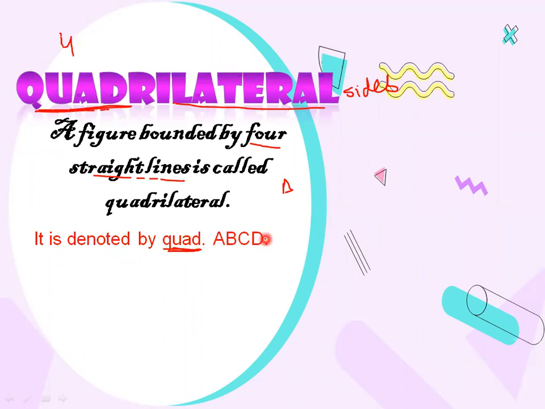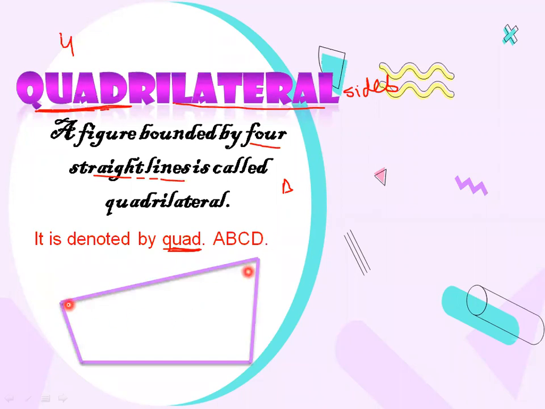Now let's consider this figure. This is a figure in which you have four sides. This is side number one, this is side number two, side number three, and side number four, and this figure is bounded by four sides. So you will say that this is a quadrilateral because here you have four sides, and this will be point A, this will be point B, this will be point C, and this will be point D. So this is quadrilateral ABCD.